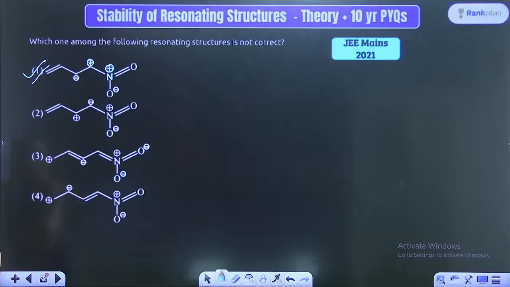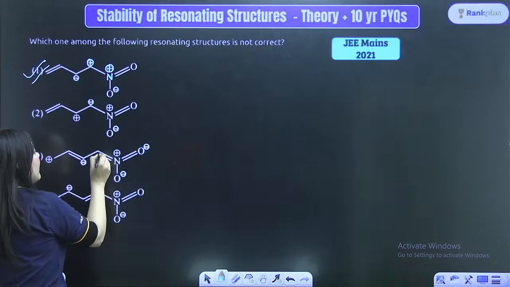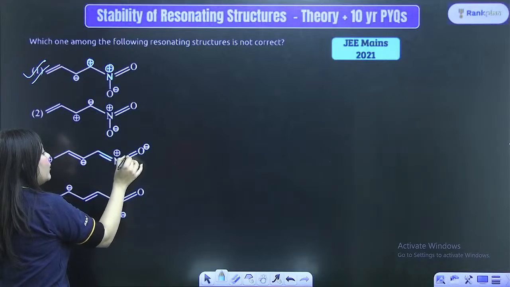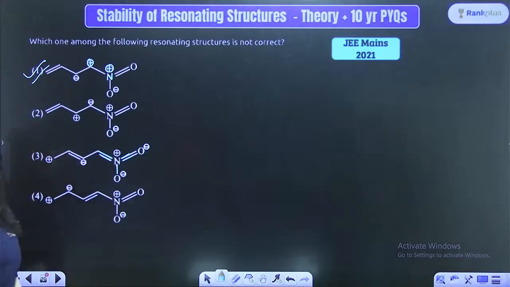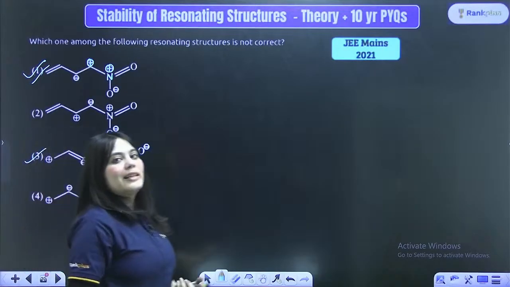Now, if I look at the rest of the structures once again, look at the third option here: the nitrogen has 1, 2, 3, 4, 5 bonds attached to it, right? Nitrogen cannot form more than 4 bonds. Always remember that. So here nitrogen is forming 5 bonds, which is not possible at all. So this is also an incorrect structure. So both of these structures are actually incorrect.